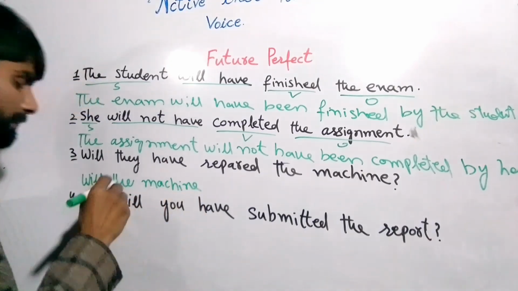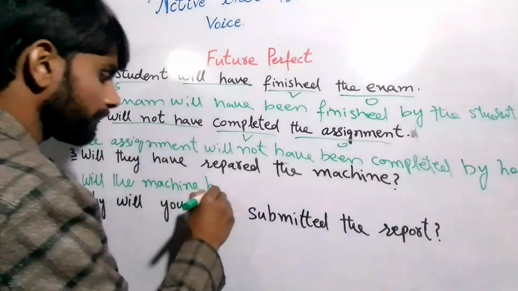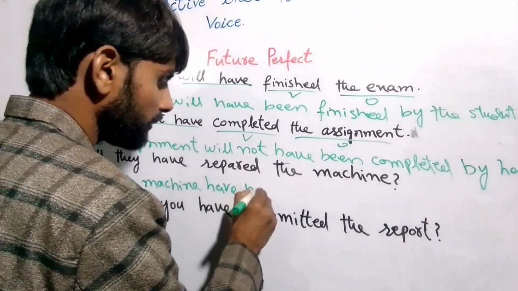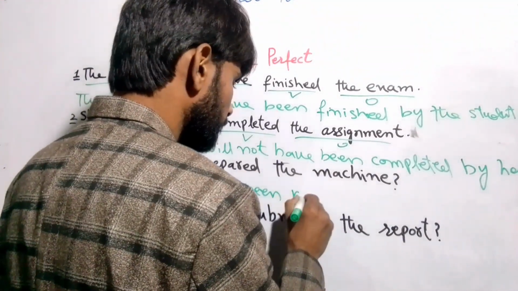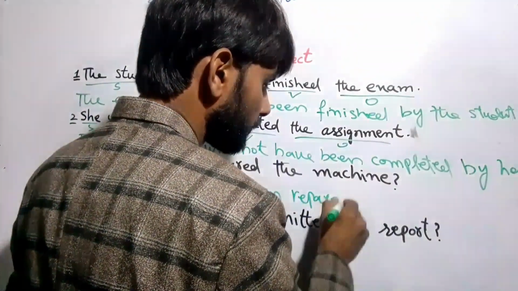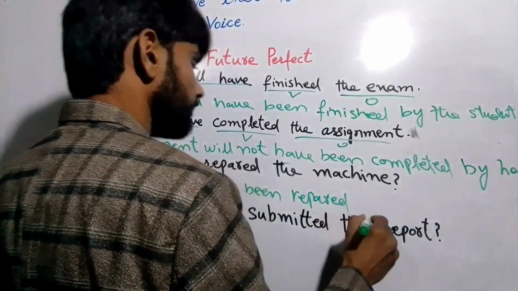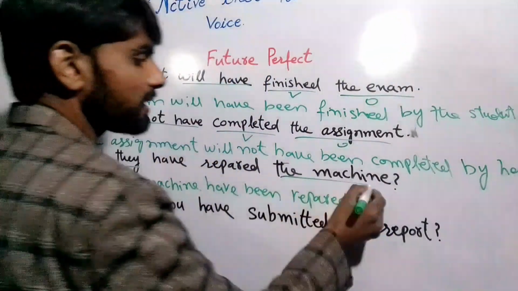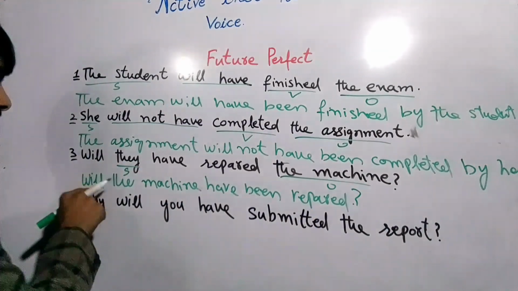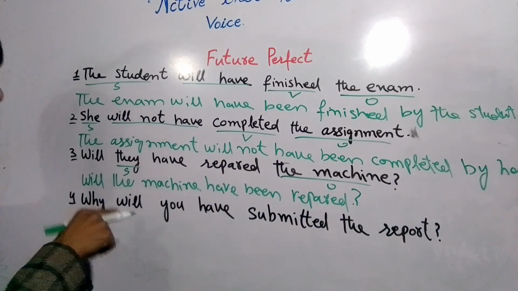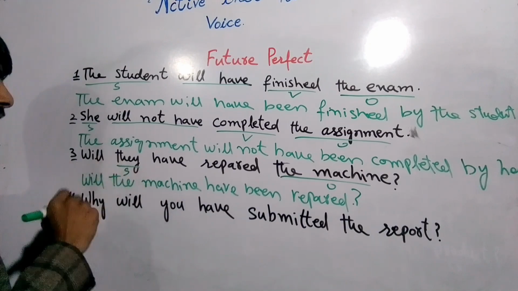will the machine have been repaired, third form, right? Repaired by them. And this is the object, right? We will write it at the starting of the sentence, right? Because we are making it interrogative, right?